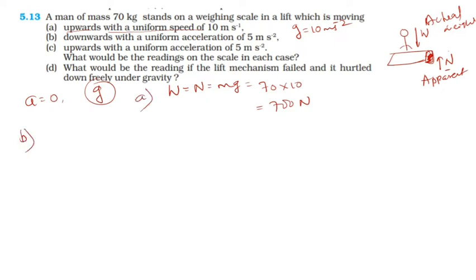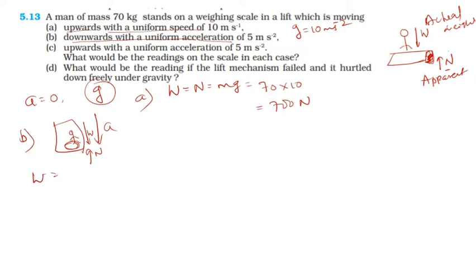And question B, if it is moving downward with a uniform acceleration, so there is a lift, a machine, and the person standing on that machine, right? Now the lift is moving down. There is a weight acting downward and there is a normal reaction, so the resultant force is along the downward direction. So I can write the downward force.